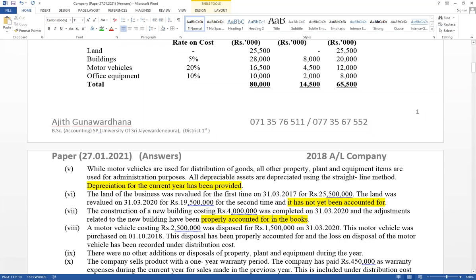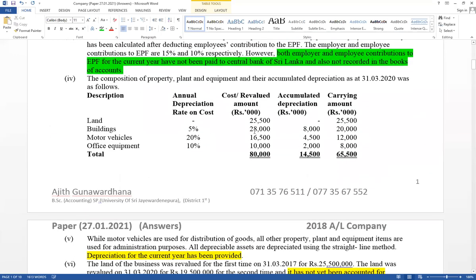properly accounted. Think what here: building account balance available 28,000. That is a closing balance. Reason, building construction recorded already. Construction means like a purchase. Cash account credit, building account debit. It has been recorded already. Therefore, this is a closing balance.